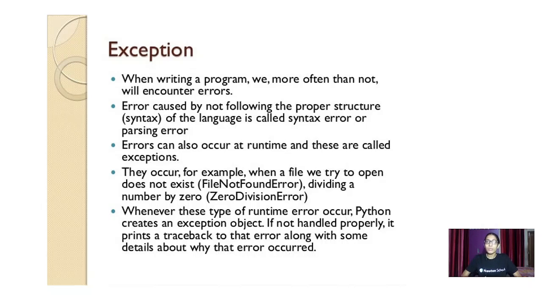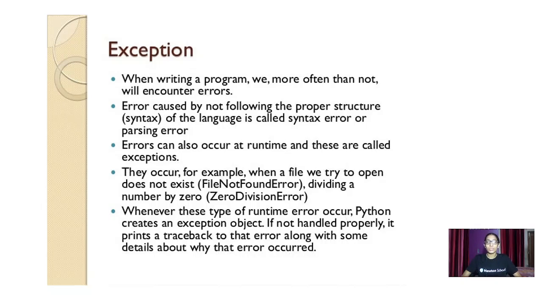Similarly with files saved in code editors, when we try to open a file that isn't there, it will give an error, that is file not found error, or zero division error. Any of these errors can occur.